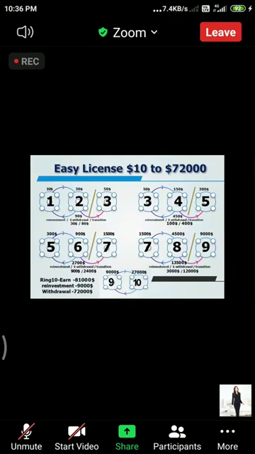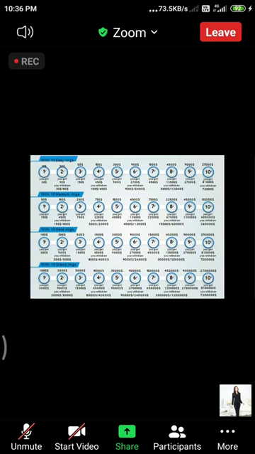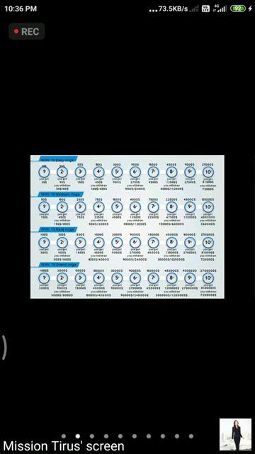These are the license rings we have seen. We have explained before. The easy ring is $10, and 10 rings are going to move, and the medium also gets 10 rings of reinvestment income, and the hard also gets 10 rings of reinvestment income, and the grand also has 10 rings of reinvestment income. It goes like this, circles move on for a lifetime, unlimited times.